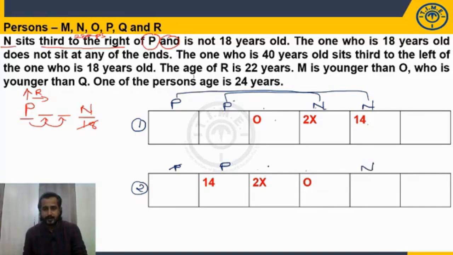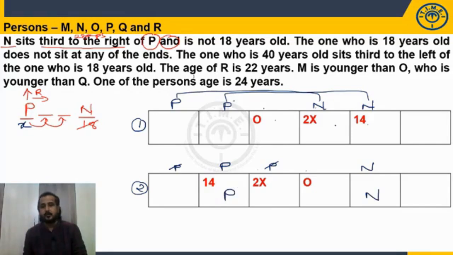Now can I take the P here? No. Because age of P is how much? x. So it is 2x. So here the person whose age is twice the age of P. So this is not the position of P. So I cannot take P here. No, it is already O. By taking P here, second right, third right is not possible. So the only possibility is age of P is 14 years and it is the position of N.